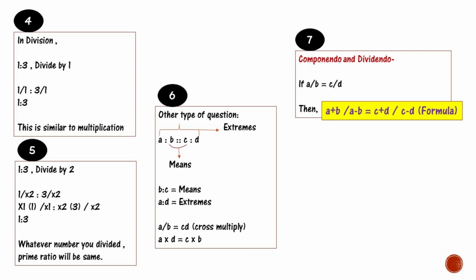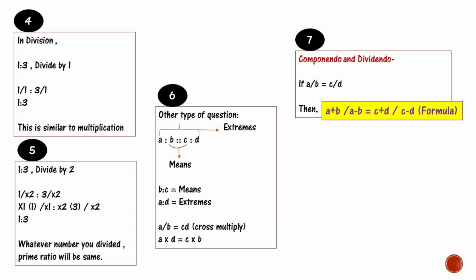Then there are other types of questions also, that a ratio b equals c ratio d. There are means and extremes in this. The means are b and c and the extremes are a and d. That will be a divided by b is equal to c divided by d. We will cross multiply here, and that will become a multiplied by d is equal to c multiplied by b.